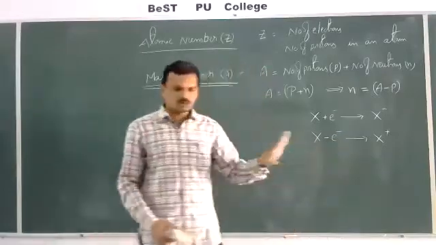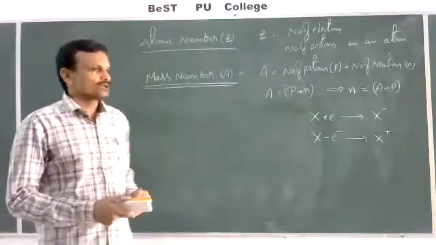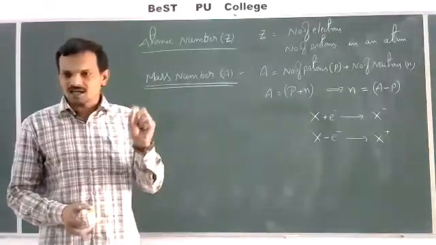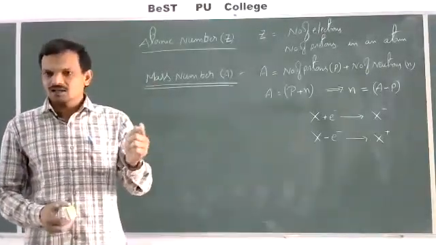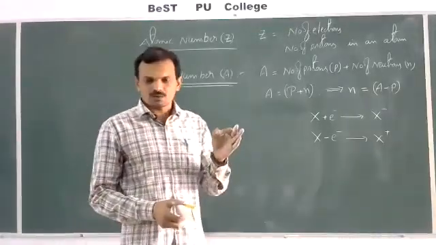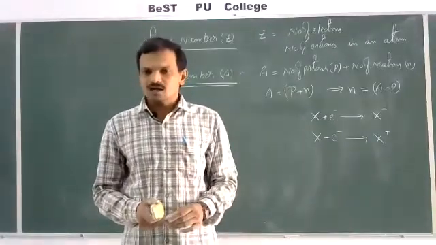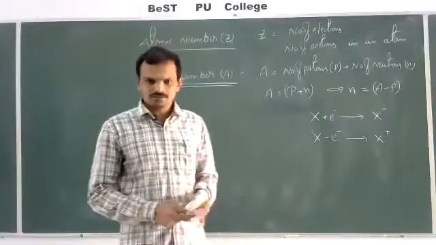There is no change in the number of protons or neutrons. Remember this first: when an atom becomes an ion, either positive or negative, there is a difference in the number of electrons only.